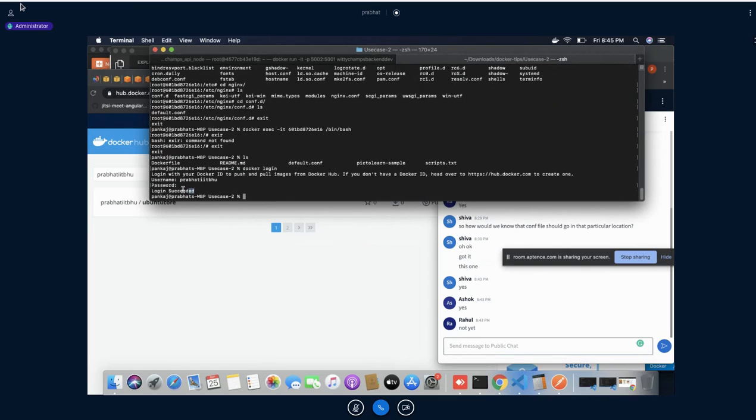So guys, you should get this message: login succeeded. If not, then there is some error that you will have to find. It might be possible that your password is not correct. Shiva, have you got this message? Ashok?